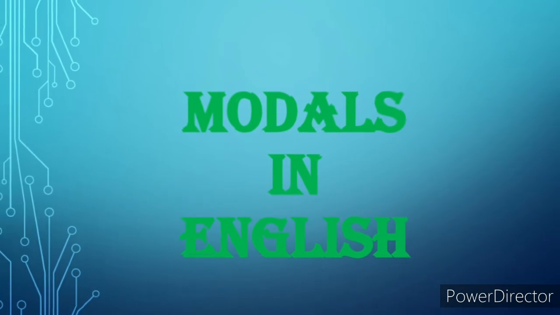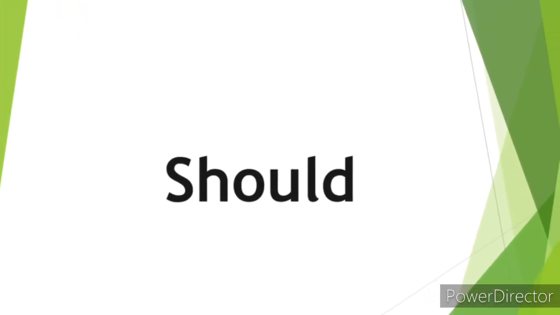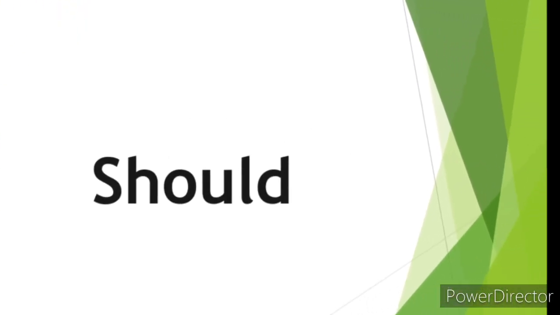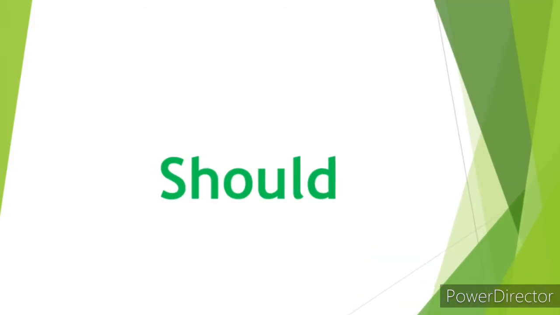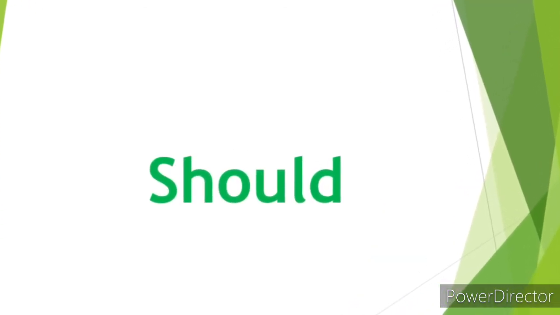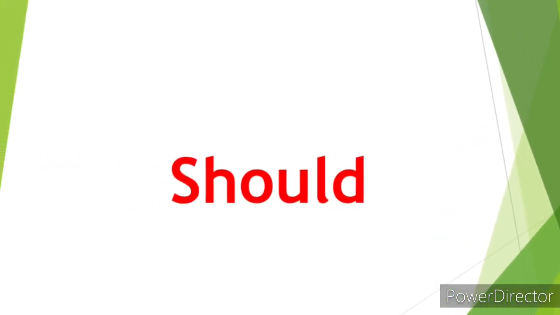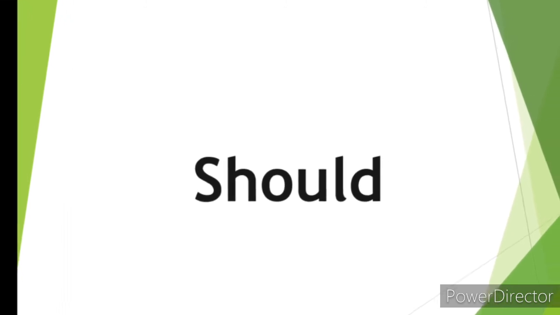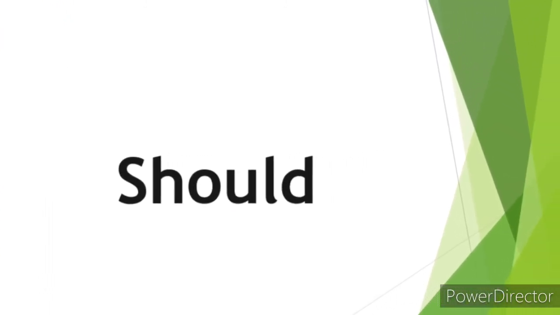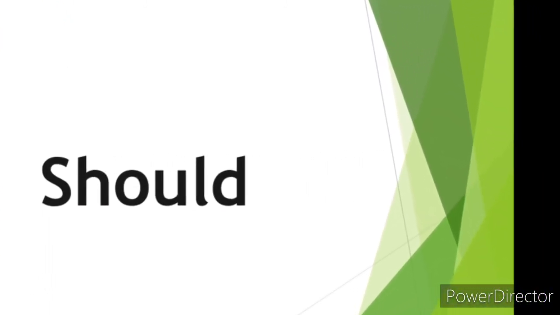Now, 12th model is should. Should is past form of shall and it is used for obligation and advice. First one is obligation and logical necessity. Should is used for obligation and logical necessity. For example, you should do what your elders advise. Second example, you should be attentive in the classroom. Third example, you should study seriously for the exams.